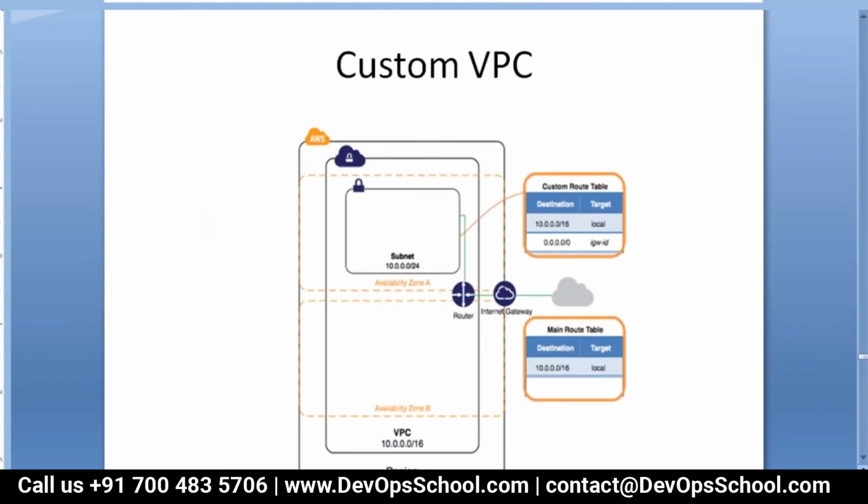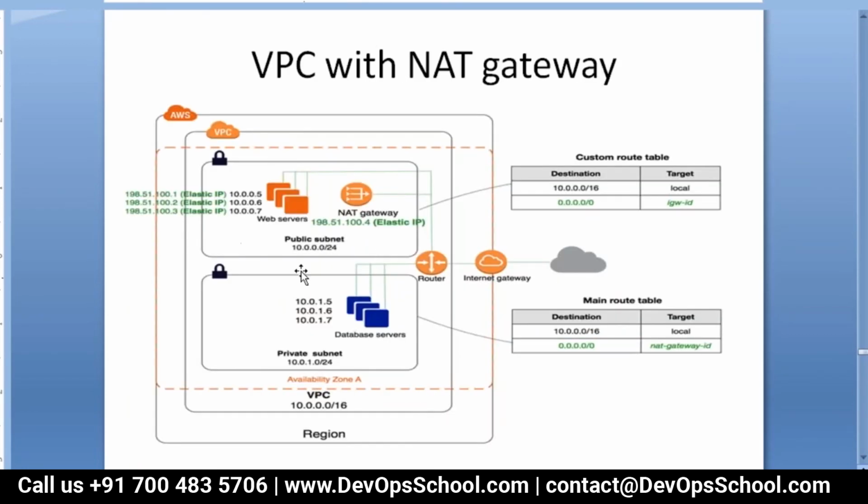So this is the scenario we are going to implement. We'll be putting one instance. This is my public subnet. We'll be putting one instance here. We'll be putting one instance here. And now this instance is not directly reachable from outside. But suppose this instance wants to communicate outside. Then for that purpose, we'll be putting one NAT gateway here. And then the traffic will flow via this NAT gateway outside through the internet gateway.